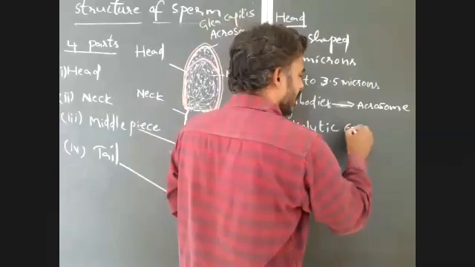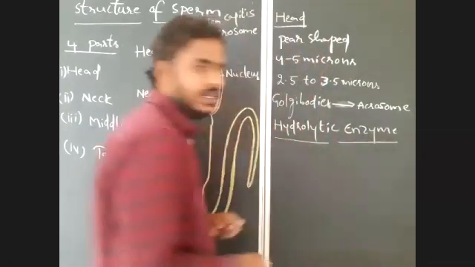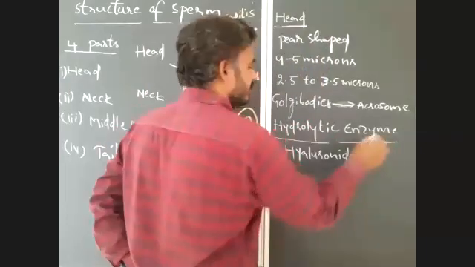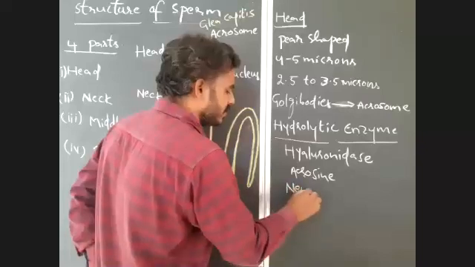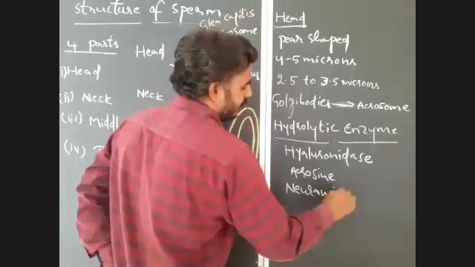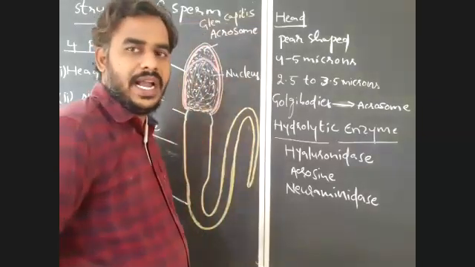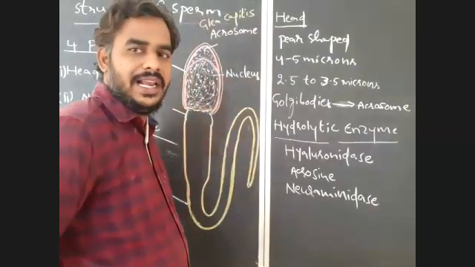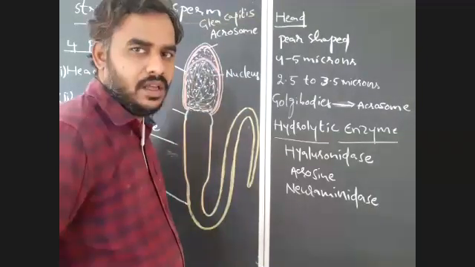Which are the important hydrolytic enzymes present here? Hyaluronidase, acrosin, neuraminidase, and corona penetrating enzyme also.